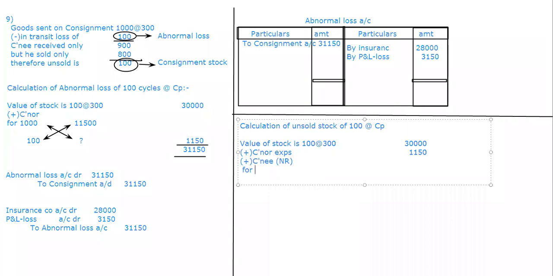Consignee took delivery of only how much? Yes, he took delivery of only 900. So for 900, if its expenses are 1530, then I want only for how much? For 100, how much is it? So please cross multiply and tell me what the amount is.